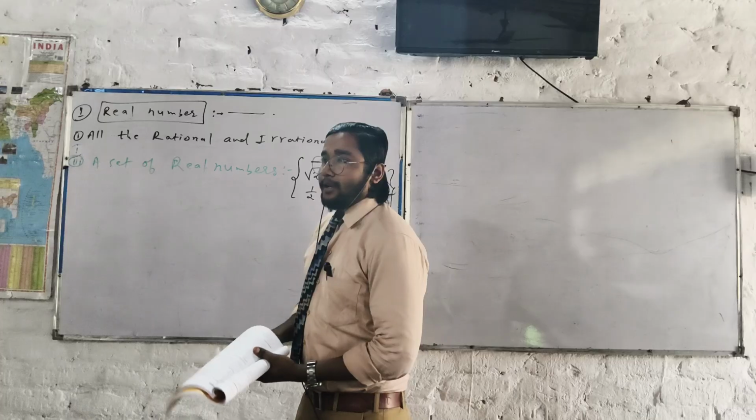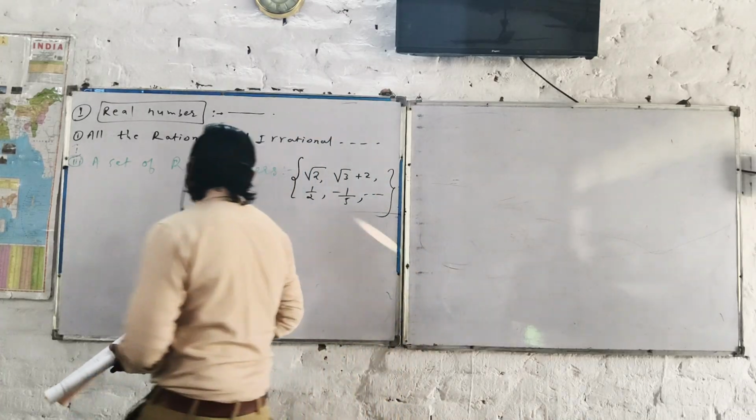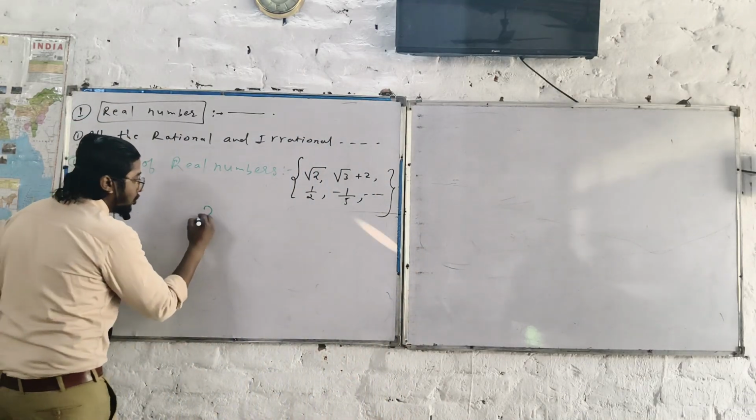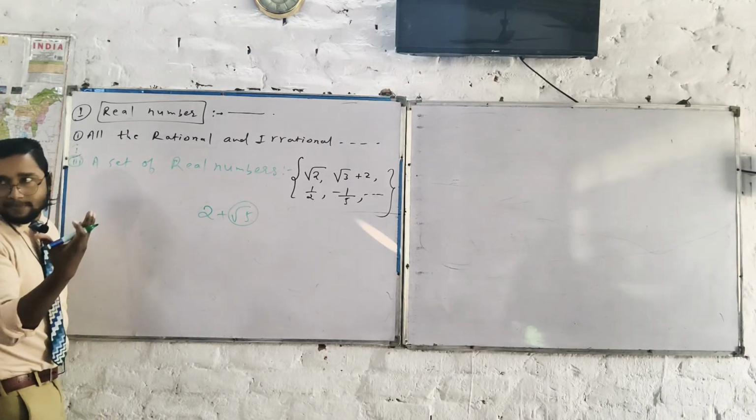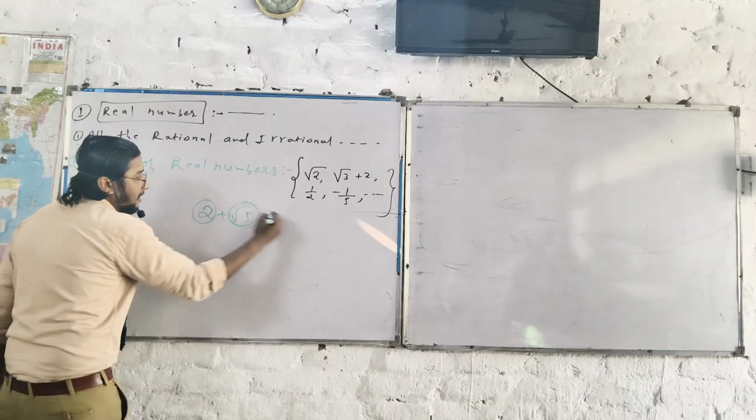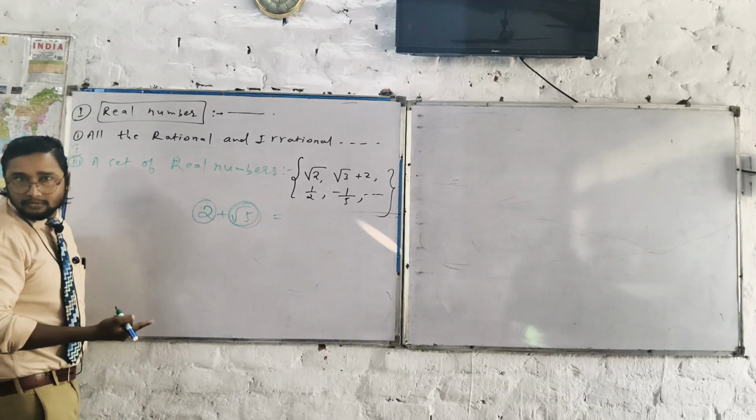Just you tell me, yaar. For example, if I take root 5 and put in the approximate value of root 5, it is a real number, so the result will also be a real number.